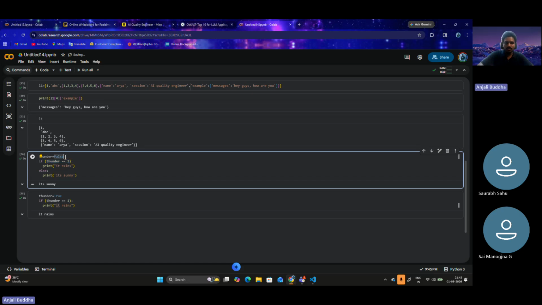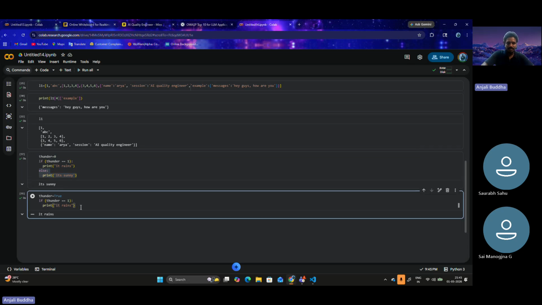False means 0, so I can write 0 here and it would be the same. 0 is not equal to 1, that's why the if statement didn't run. Since the if statement didn't run, the else statement will definitely run. That's why it's sunny is visible in the output.